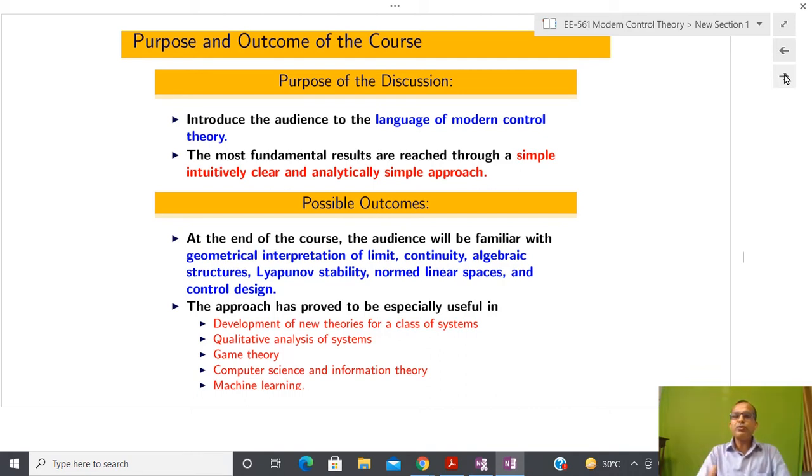We are going to do a finite amount of experiment, and after that we say that if you give this class of input, then you are going to get some specific class of input-output. One of the most basic ideas behind that is continuity. We will see how relevant continuity is, and after that I am going to talk about algebraic structure.